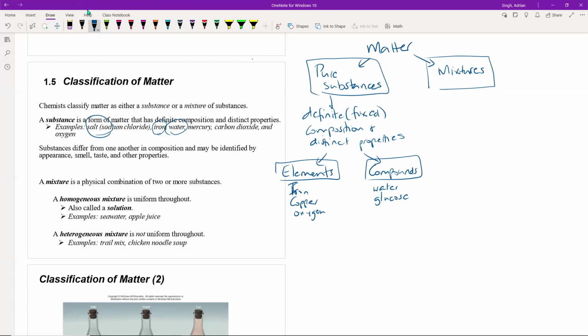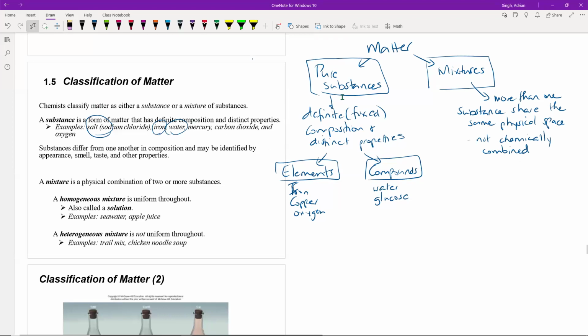Mixtures, on the other hand, are where we have multiple pure substances that are just physically combined. So we have more than one substance that share the same physical space. In a container, for example, they share that physical space. The key thing here is they're not chemically combined, which means that we can separate them fairly easily using normal physical methods.